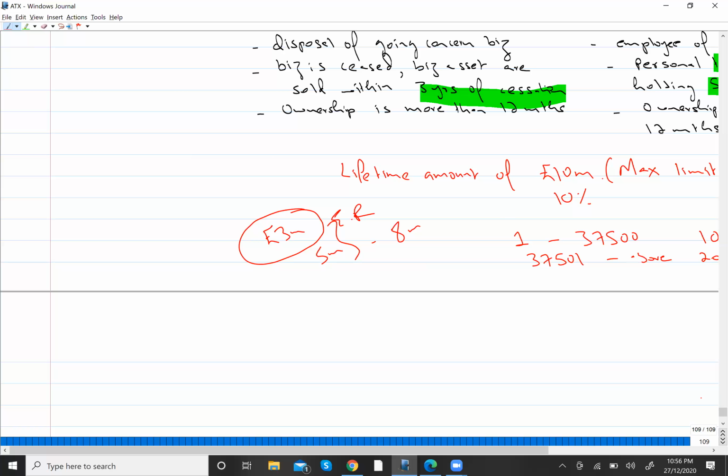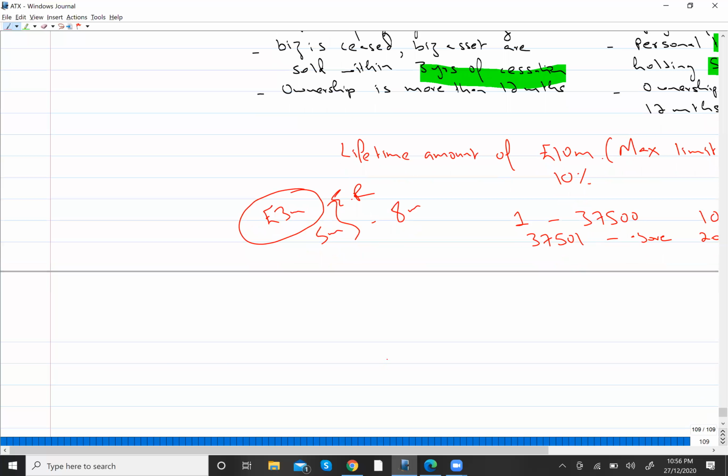So the point is that there might be some assets or some shares in the company. Out of those, some might be qualifying for ER relief and some might not be, because I have not fulfilled the conditions, right? So here, what you have to do in the exam is prepare two columns.